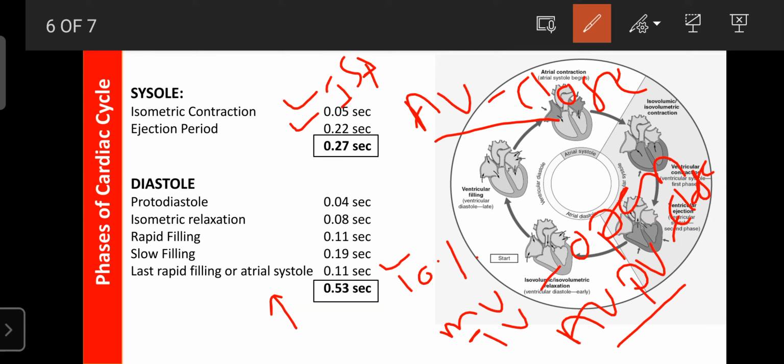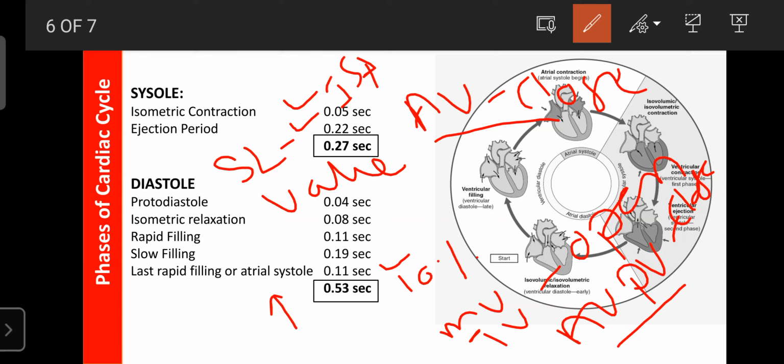So due to the increase in pressure, the semilunar valves, that is the aortic valve as well as the pulmonary valve, are open. During this 0.2 second, due to the increased pressure in the respective ventricle, the semilunar valves, the pulmonary valve as well as the aortic valve, open. That allows the entry of blood from the ventricle to the respective arteries.